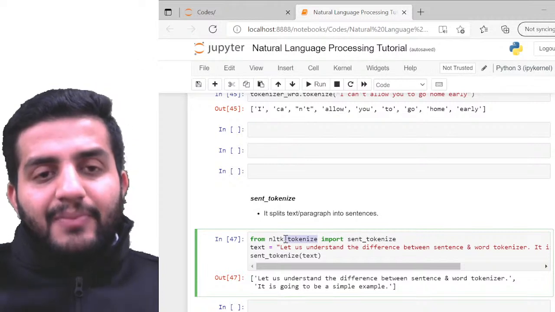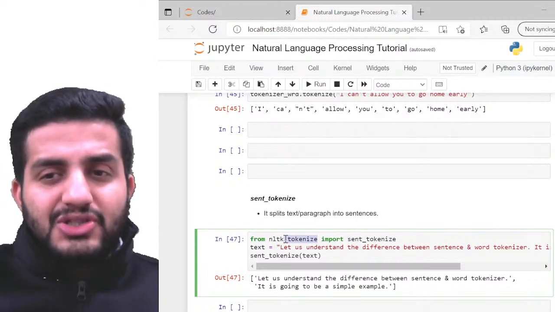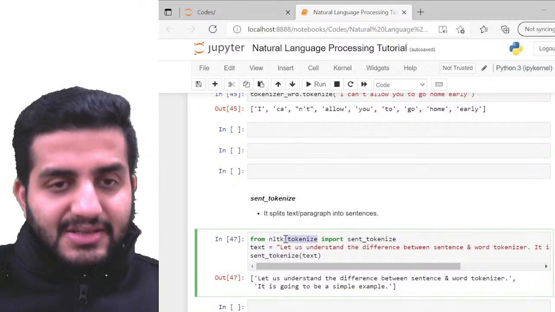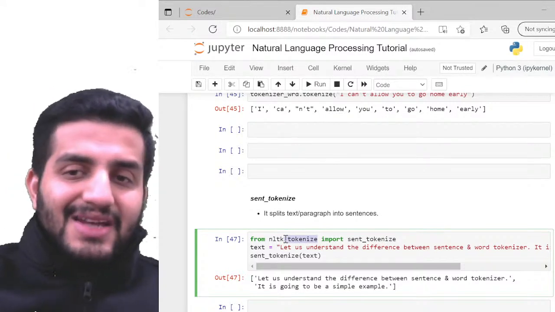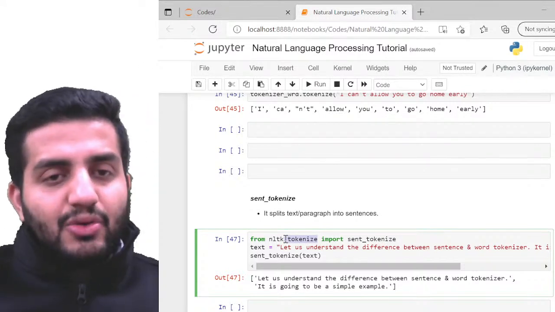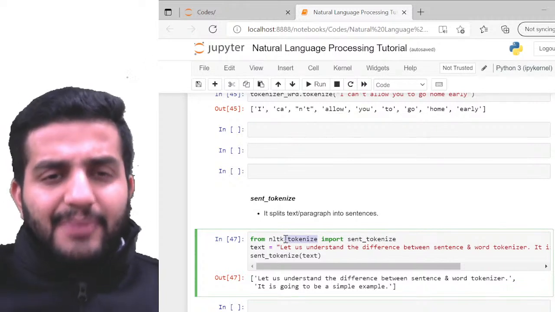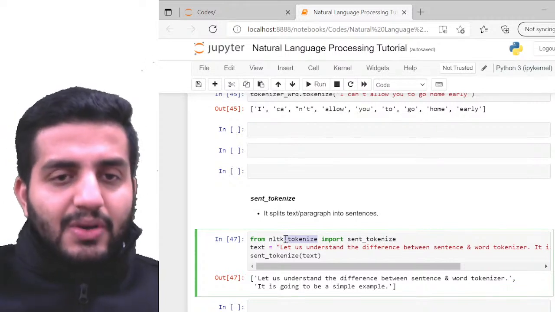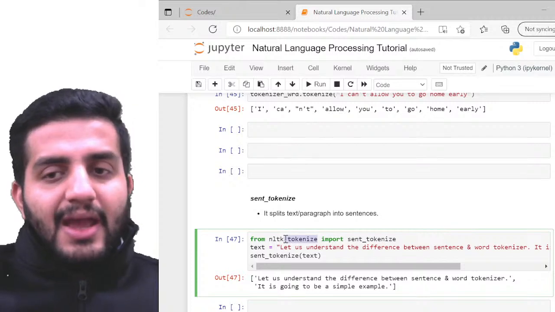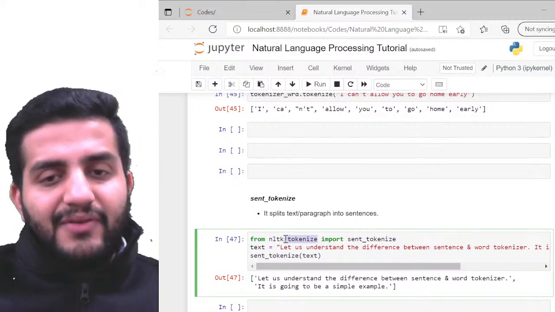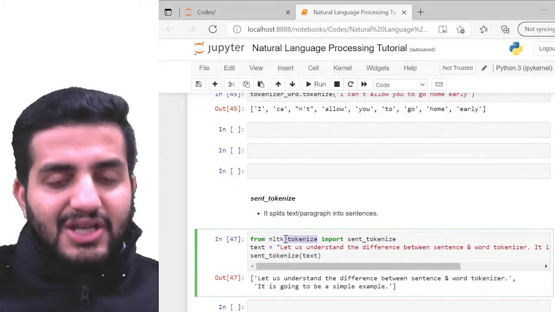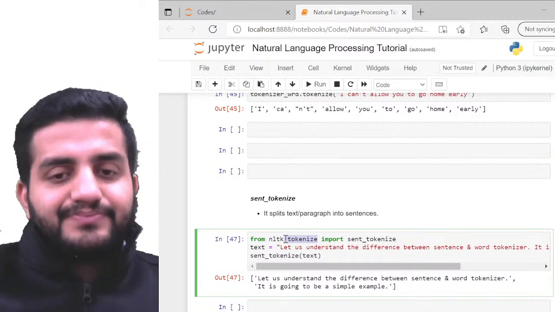As I said, for a paragraph the smaller chunks of information are the sentences. On internal sentences, you can always run another loop and do word tokenize again. But for now, let's talk about sentence tokenize, where I have a paragraph and want to break it up into smaller chunks, which are sentences.